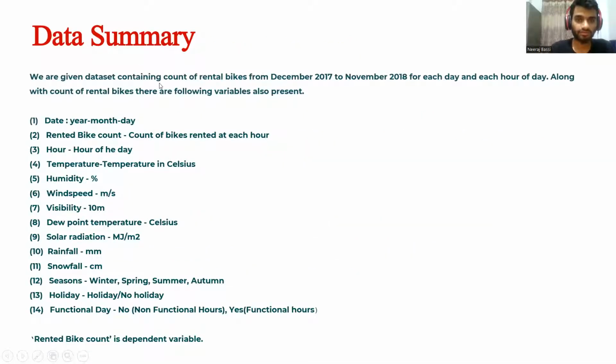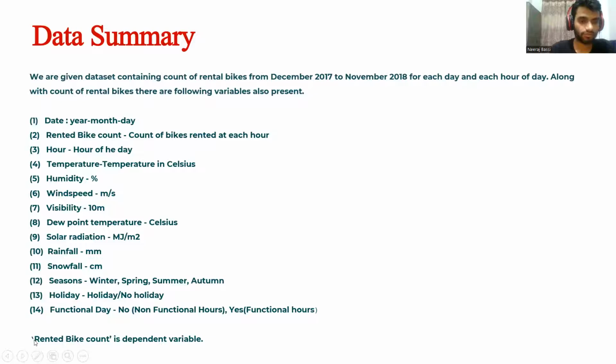We are given a data set containing the count of rental bikes from December 2017 to November 2018 for each day and each hour. Along with this rental bike count, we are given some other variables as follows: date, rented bike count, hour of the day, temperature, humidity, wind speed, visibility, dew point temperature, solar radiation, rainfall, snowfall, seasons, holiday, and functional day. Functional day is whether or not the service is functional on that day. So these are all the features given to us in the data.